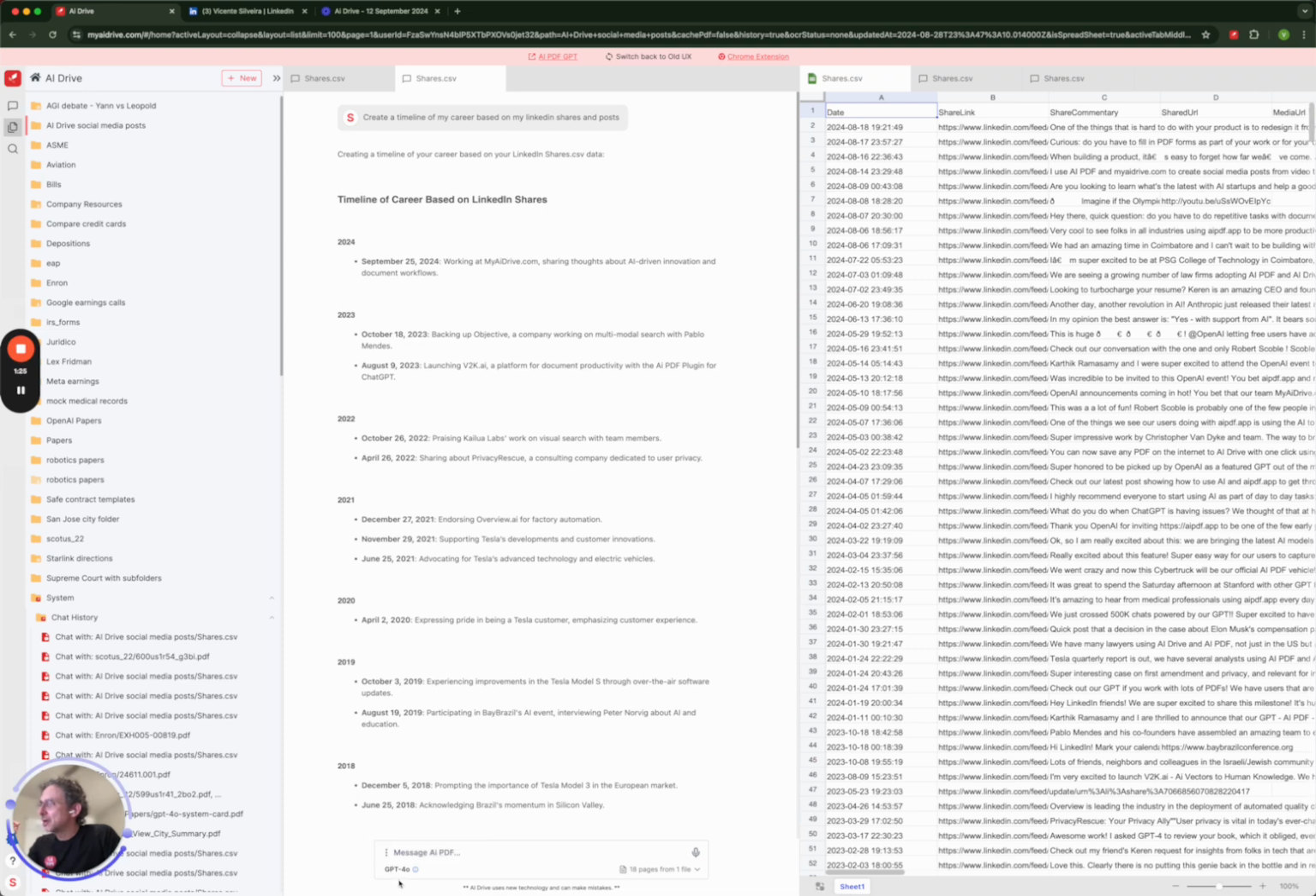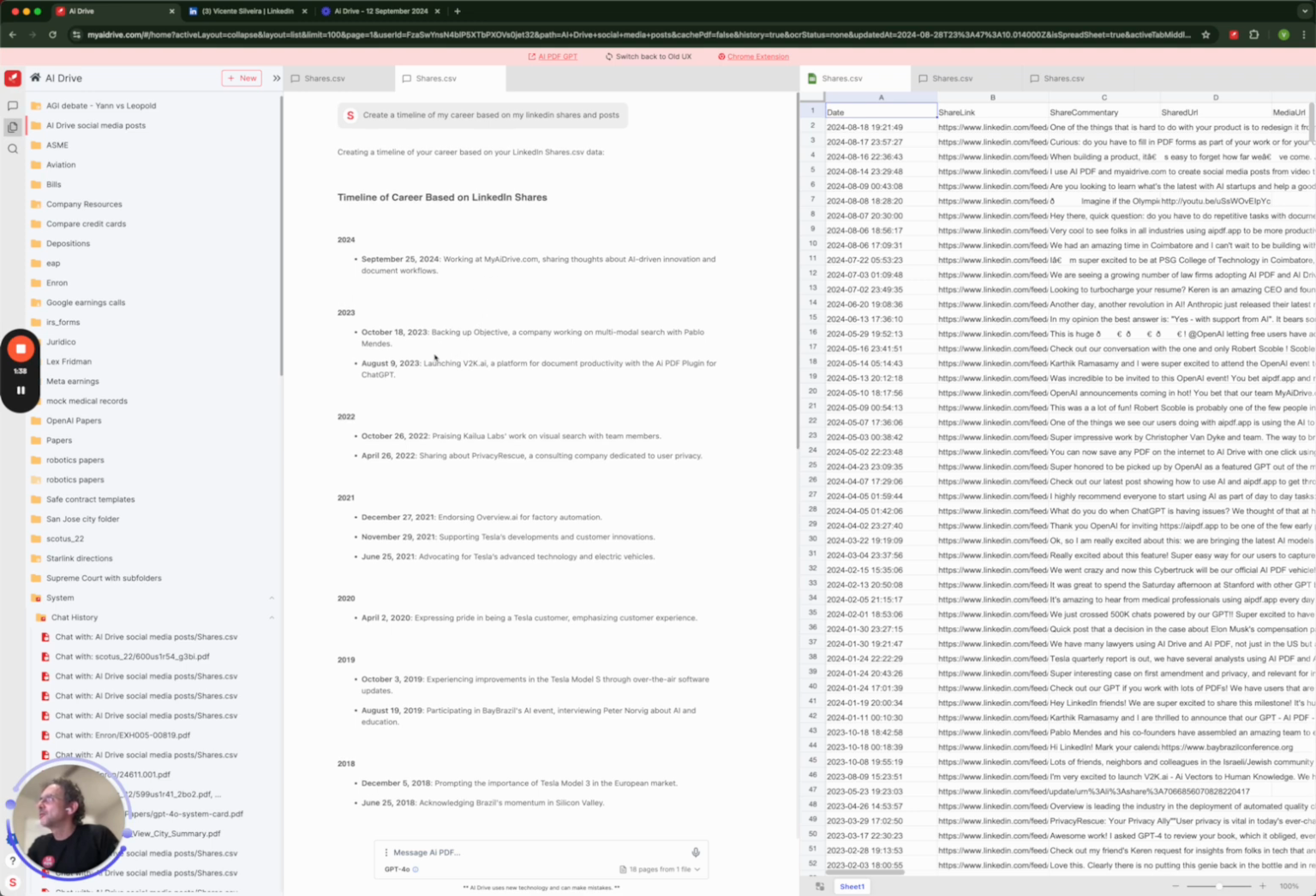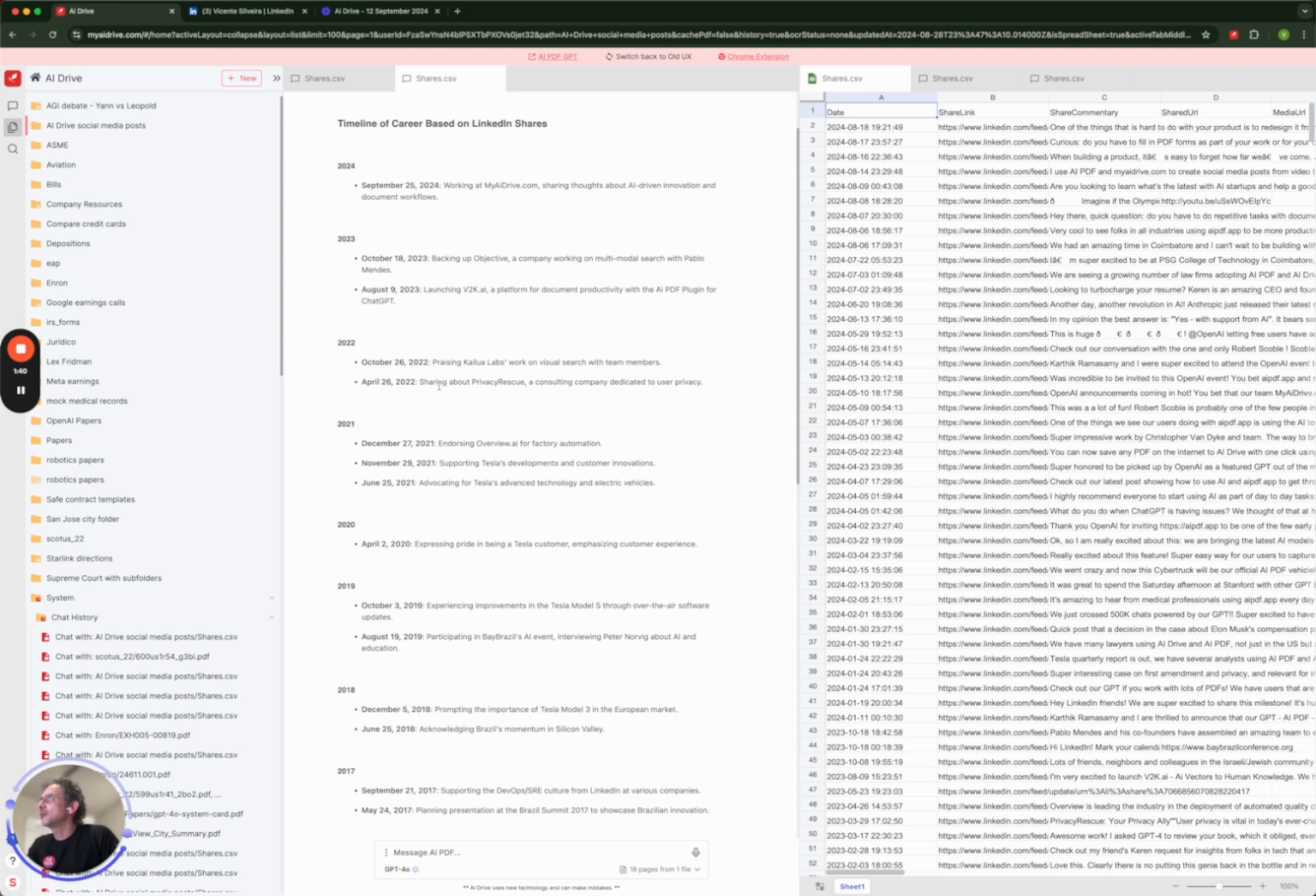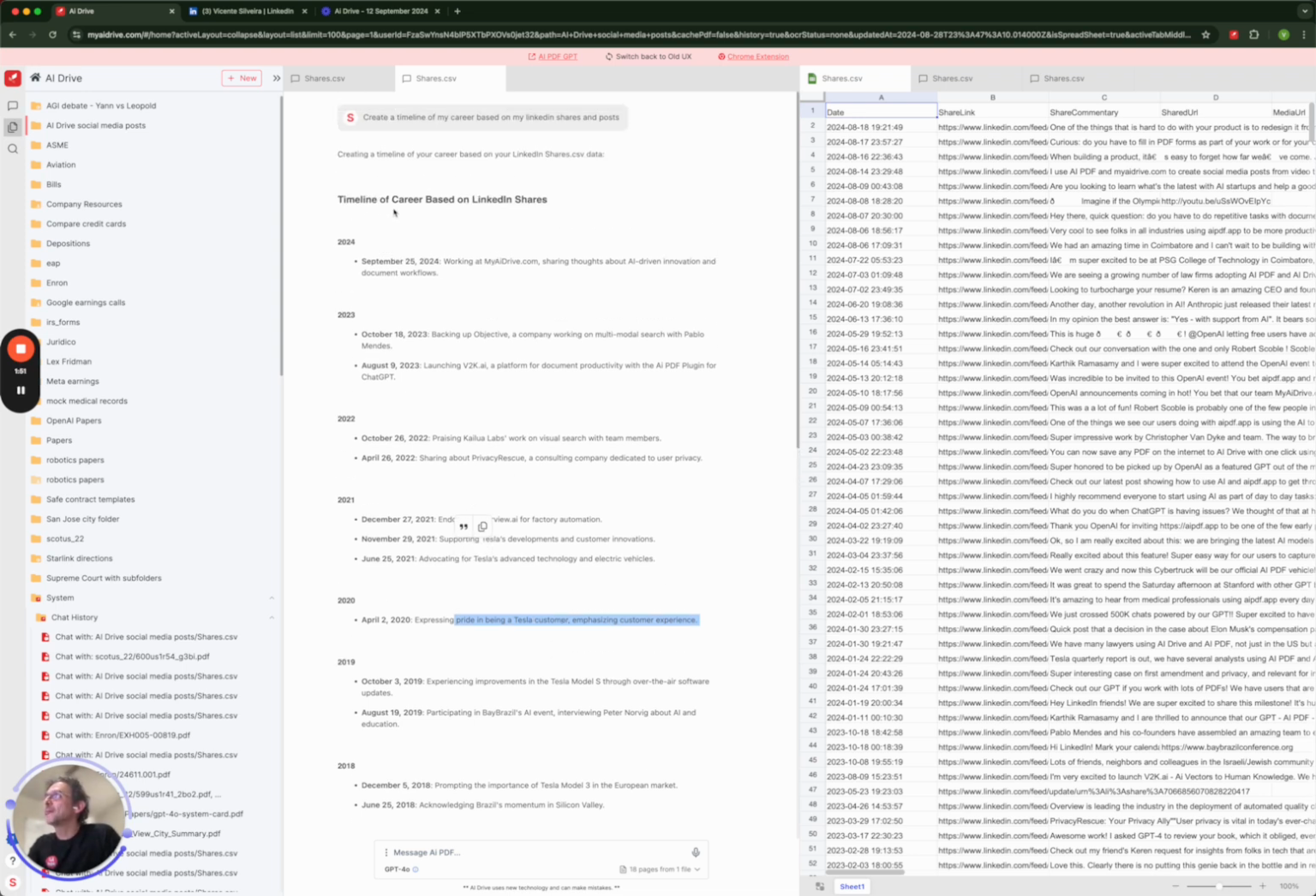And here I selected GPT-4o, which was the previous state-of-the-art model from OpenAI. And you can see that even though I'm asking for a timeline of my career, it created a timeline, but really a timeline of shares. Because if you look at this, it's just mentioning things like, oh, you're sharing about privacy rescue, you're endorsing overview.ai, expressing pride in being a Tesla customer. So these are more like a timeline of my shares and not really a timeline of my career.